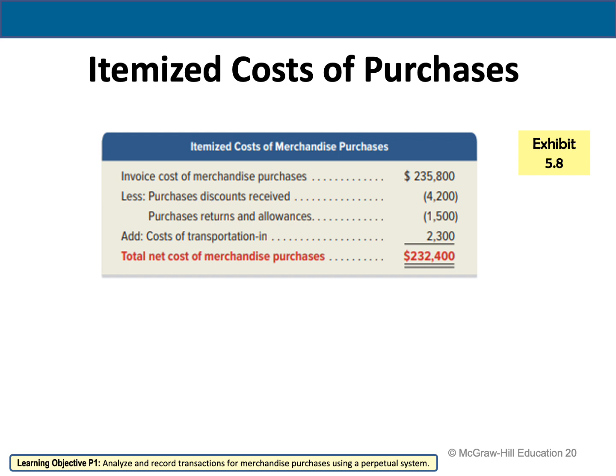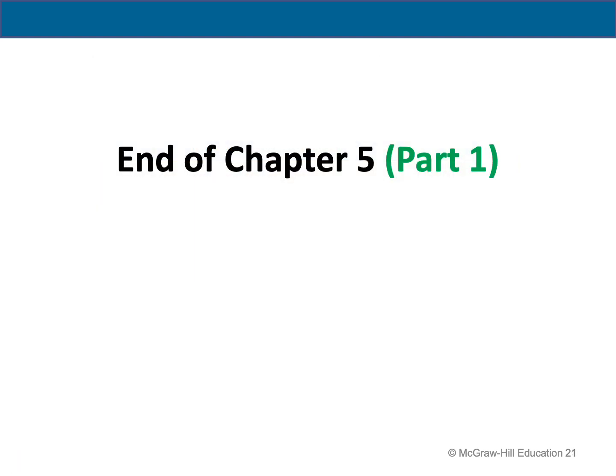And if you pay the transportation cost, you have to add it to your merchandise purchases. So as you can see here, the total net cost of merchandise purchases is 232,400. So this is how we calculate. This is very important, especially if you have a multiple choice question. This is the end of Chapter 5, Part 1.